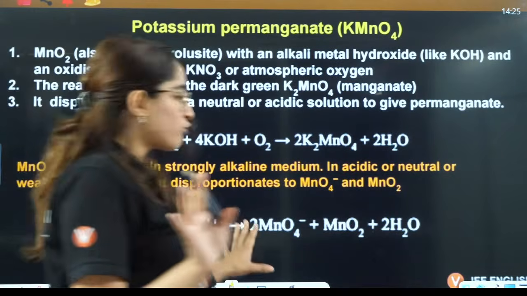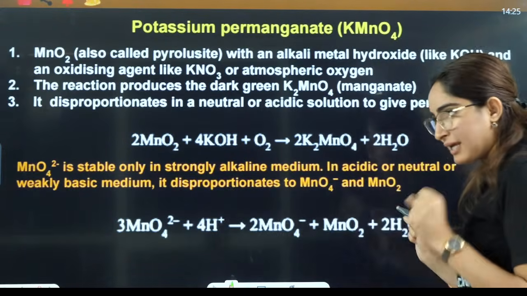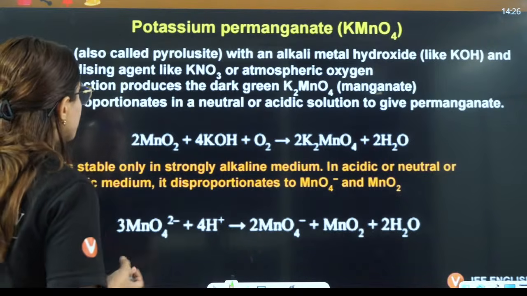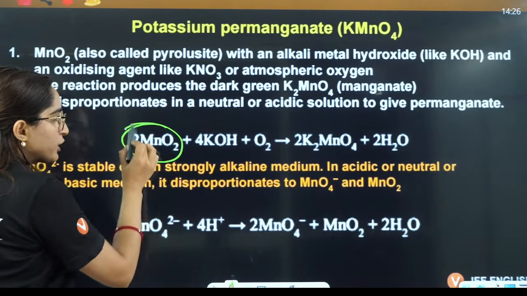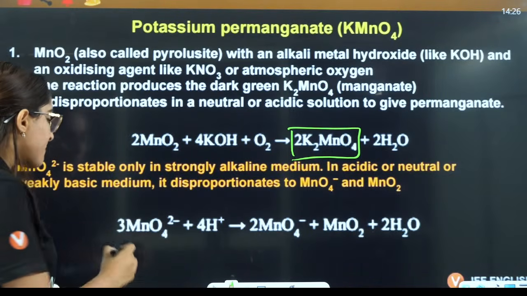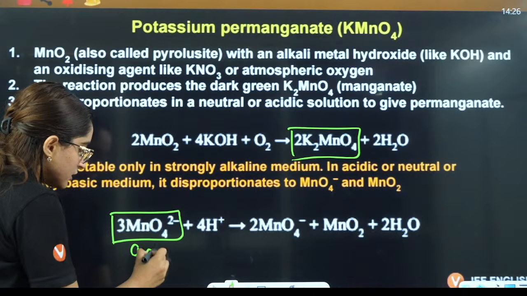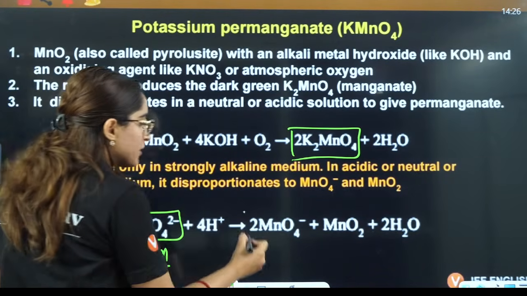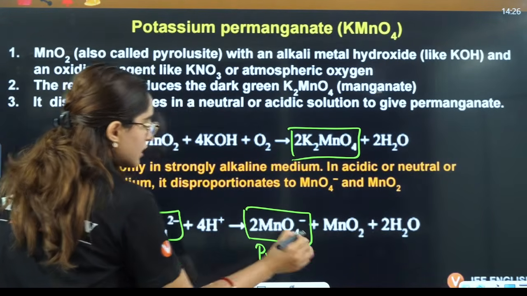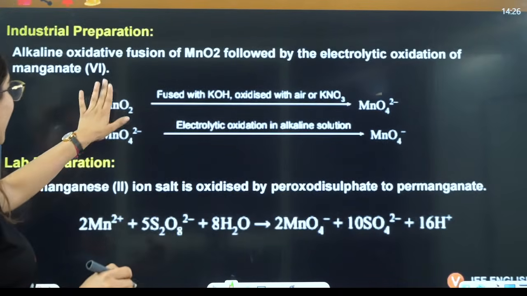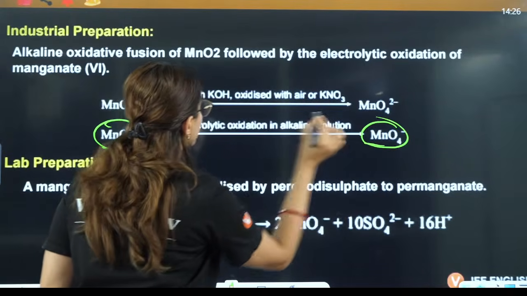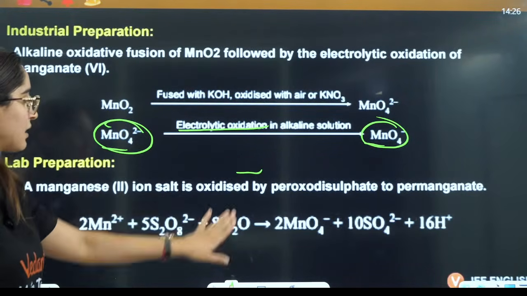Then guys, this is about the reaction part, so I'll just quickly go through that. First thing is the preparation of potassium permanganate. If you see, this is pyrolusite ore that reacts in basic medium to form potassium manganate. Potassium manganate, which is green in color, in acidic medium gets converted to permanganate, that is purple in color. Now conversion of potassium manganate to permanganate can also be done by electrolytic oxidation, right?